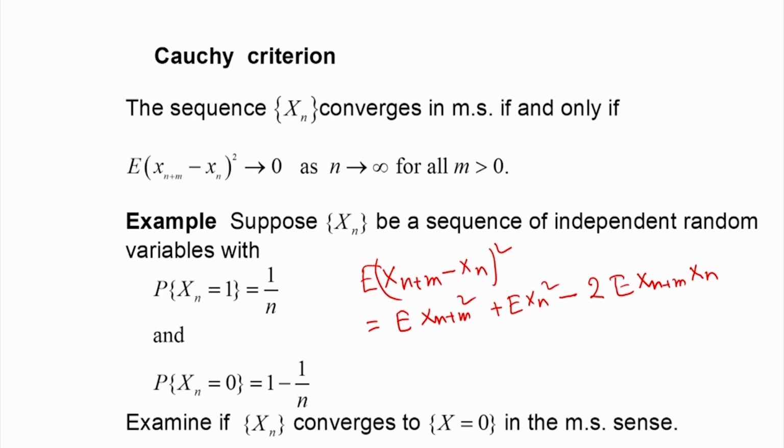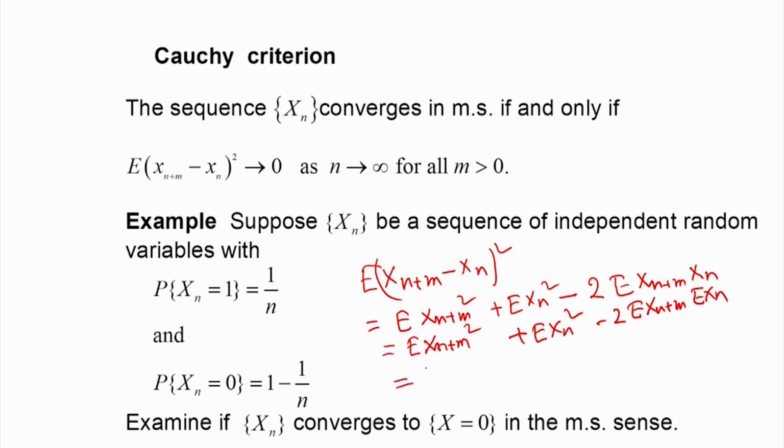So, this quantity we can write as E of x of n plus m whole square plus E of x n square minus, now this one I can write as E of x n plus m into E of x n. Okay. So, what is this quantity? X of n plus m, suppose it takes the value 1 with this probability.